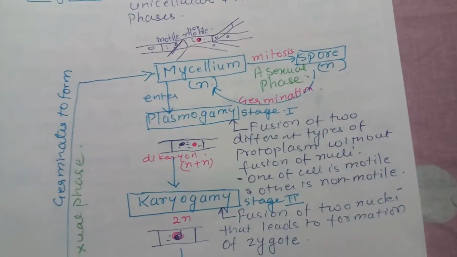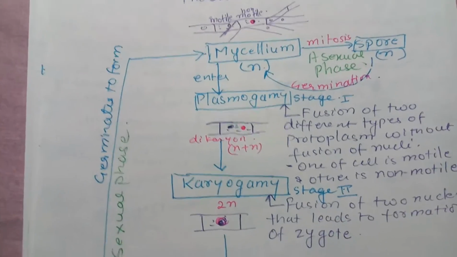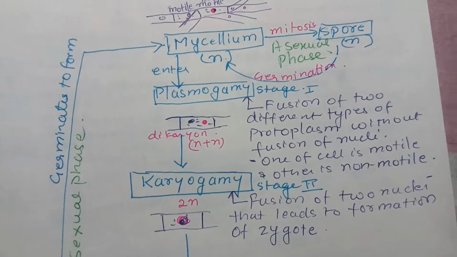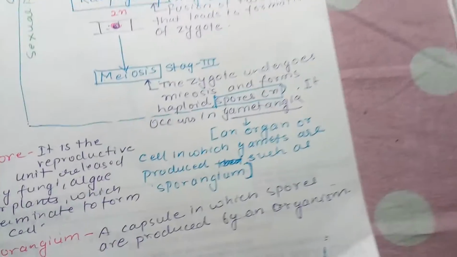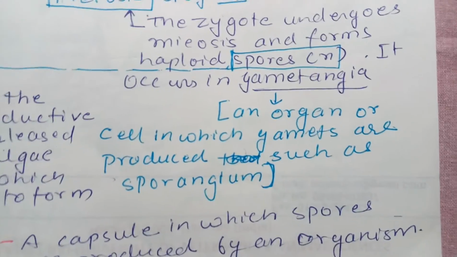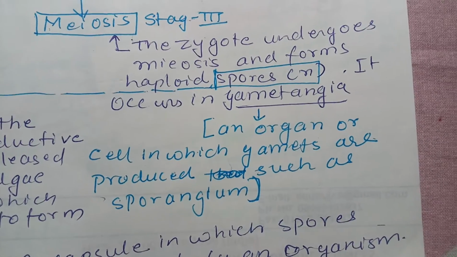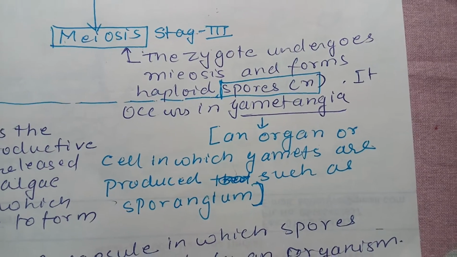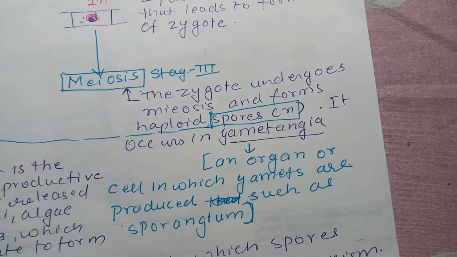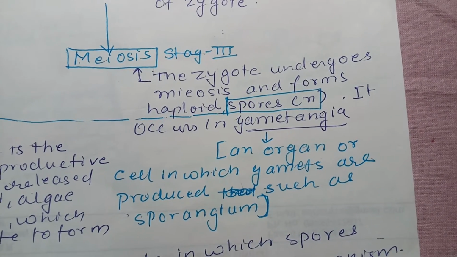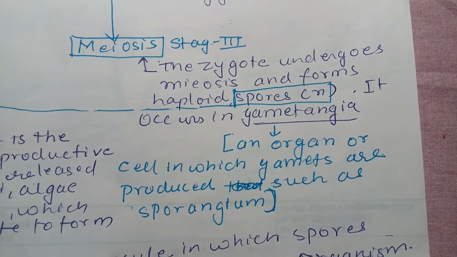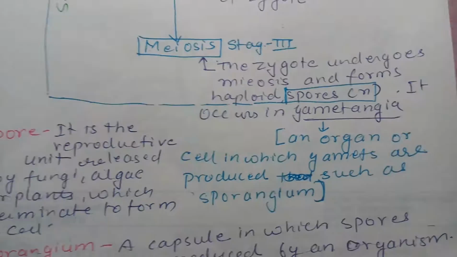Now it is usually said that the fungi follow the sexual phase during unfavorable conditions. Now also we will discuss a few terms like gametangia. Gametangia, an organ or cell in which gametes are produced. Usually gametangia is a common term for protists, fungi, plants. Here the gametangia is a sporangium.